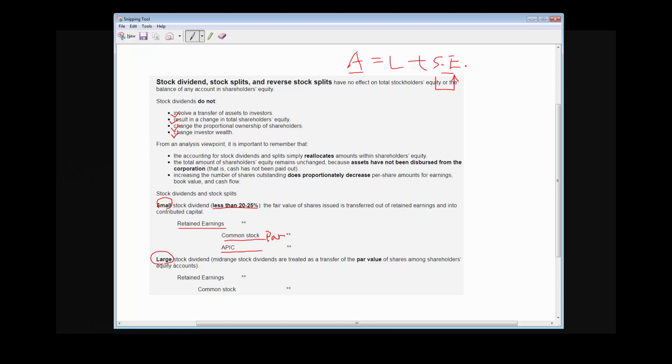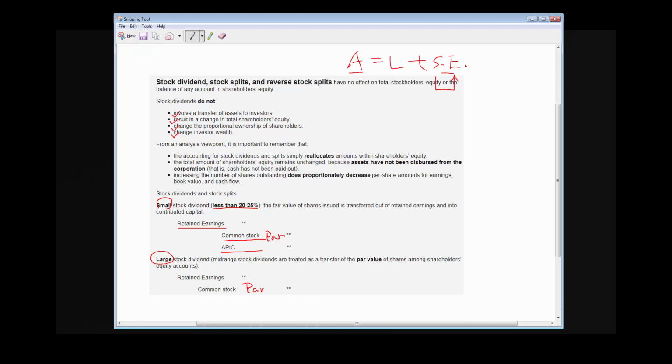The next is large stock dividend, which is any stock dividend that cannot be classified as a small stock dividend. Basically, a large stock dividend transfers the par value of shares from retained earnings to common stock. And we know common stock represents the par value. So here we debit retained earnings and credit common stock. It just transfers the par value.